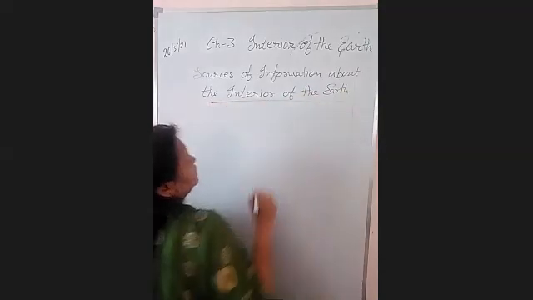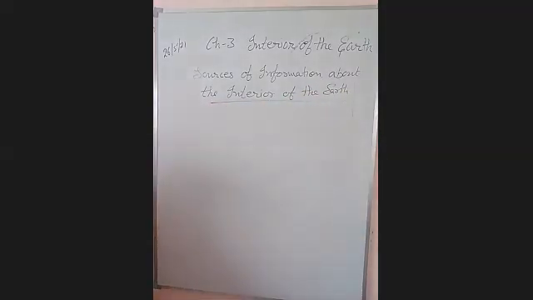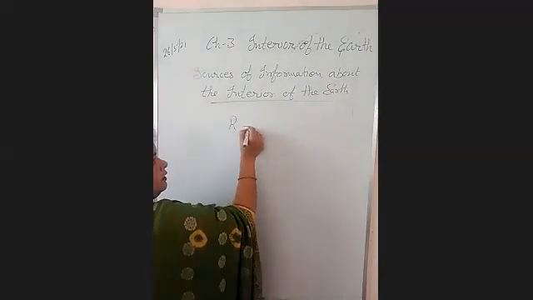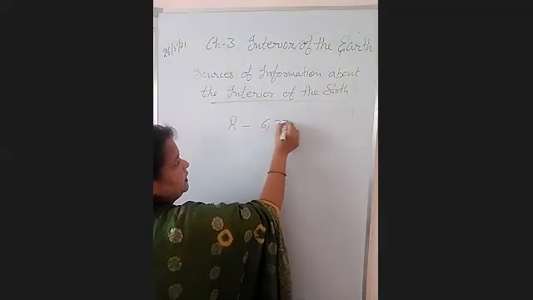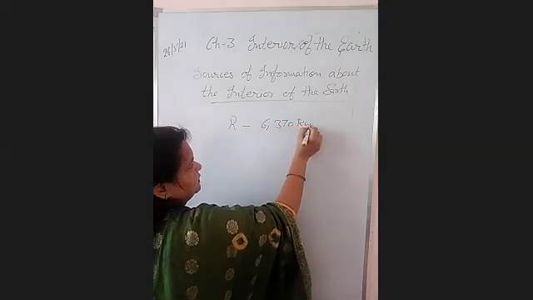What are the main sources? First of all, our earth's radius is 6,370 kilometers.